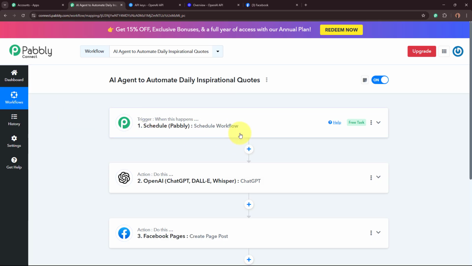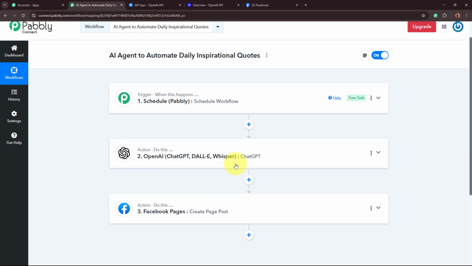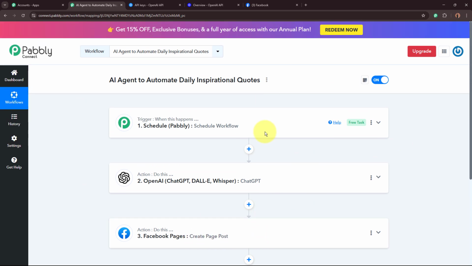As this workflow runs at 10:30, automatically an AI agent is going to generate a quote using this action step, OpenAI ChatGPT, and that generated quote is going to be posted on my Facebook page using this action step, that is Facebook Pages Create Page Post. In this manner, I have created this AI agent to automate daily inspirational quotes with Pabbly Connect.